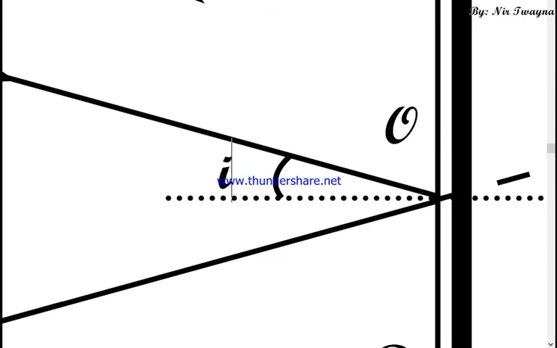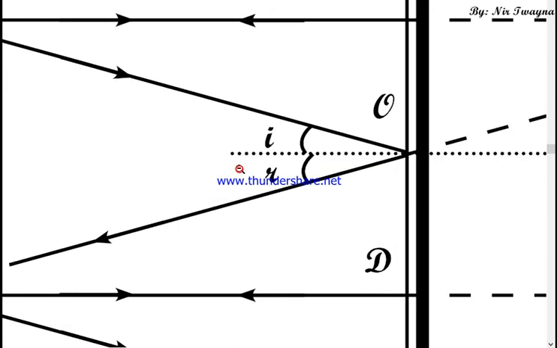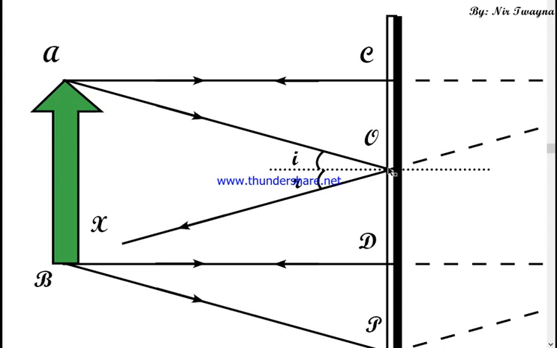That angle is called the angle of incidence, or I. According to the second law of reflection, when light reflects, it makes an equal angle of reflection. The angle of incidence and the angle of reflection are equal. So if the light ray is coming like this, then it will definitely reflect like this. Here we just used the laws of reflection of light.